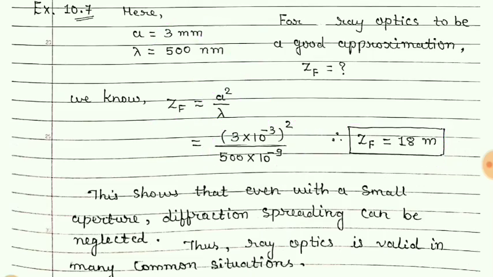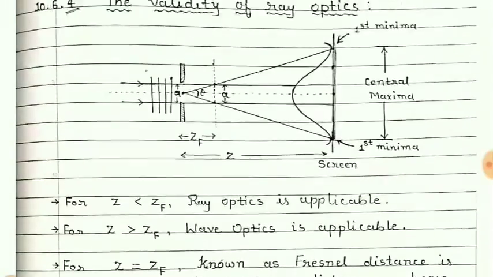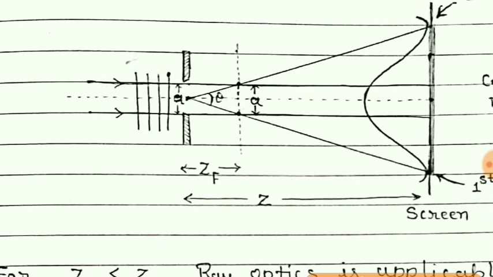So students, if ZF is equal to 18 meter, that shows that up to that 18-meter distance we can use the ray optics calculations.